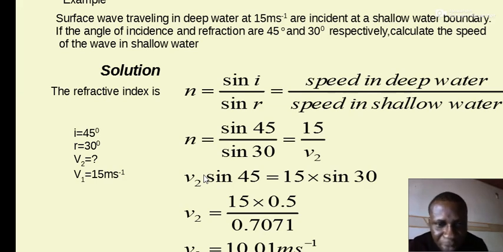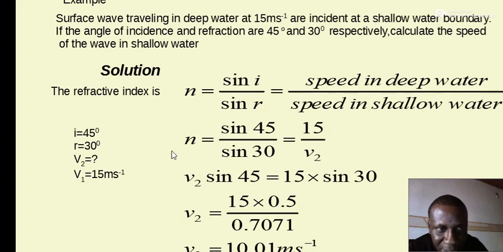So if we substitute in their respective positions, I have sine 45 degrees for sine i, sine 30 for sine r, and 50 over V2 for the speed of the wave in shallow water. With this arrangement, let's do the calculation. Since everything sums up to the refractive index between shallow water and deep water, we just leave it as n instead of writing 1 or 2.